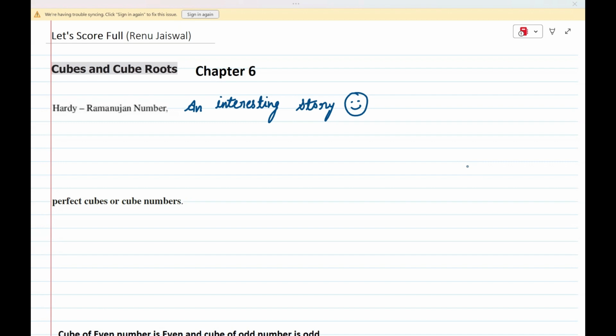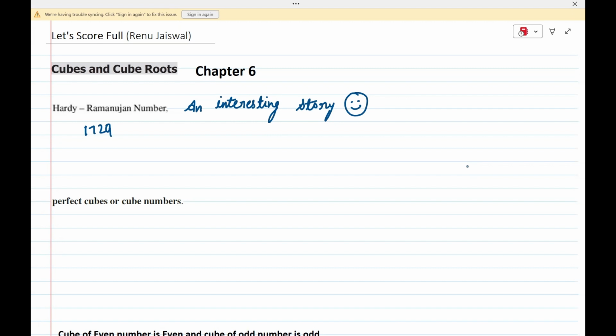Here there is an interesting story regarding cube and cube roots. One famous mathematician, Hardy, came to visit Mr. Ramanujan. Who is Ramanujan? I think nobody needs an introduction. He is a famous Indian mathematician who loved experimenting with numbers. So what happened when Hardy came to meet Ramanujan? He came by taxi and the taxi number was 1729.